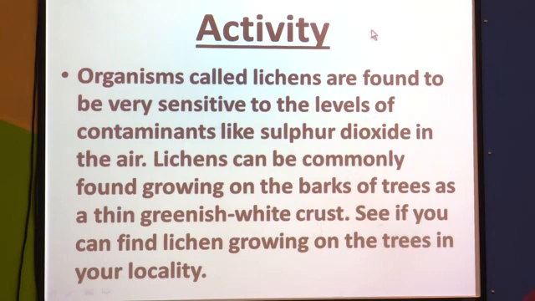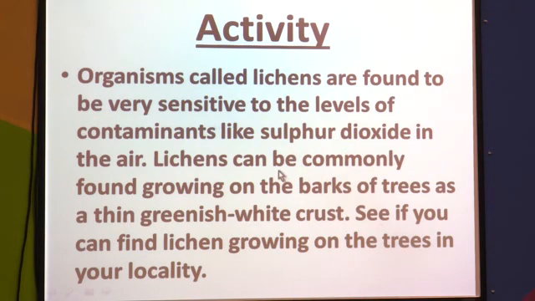Now, there is another activity for you. Organisms called lichens are found to be very sensitive to the levels of contaminants like sulfur dioxide in the air. Just now we have discussed that lichens are very sensitive; they cannot grow properly in polluted air containing contaminants like sulfur dioxide.